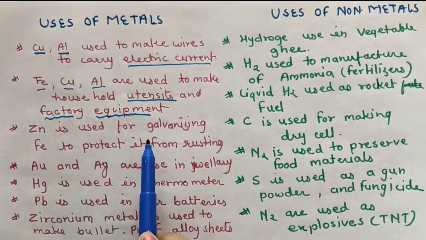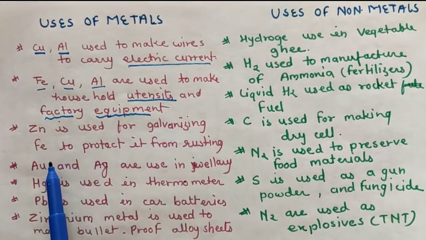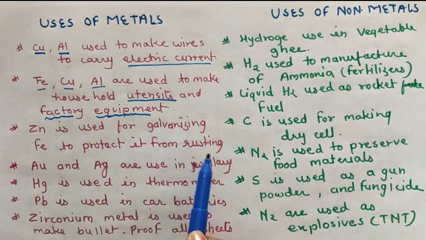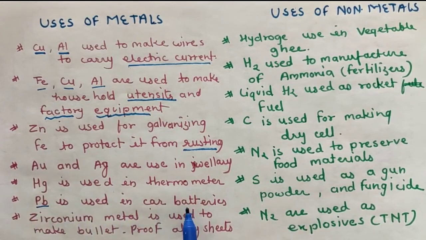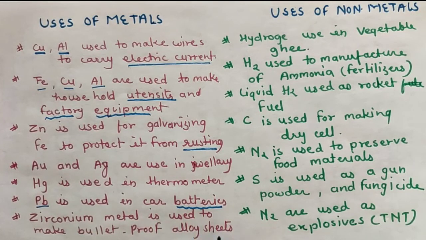Zinc is used for galvanizing iron to protect it from rusting. Gold and silver are used in jewelry. Mercury is used in thermometers. Lead is used in car batteries. Zirconium metal is used to make bulletproof alloy sheets.